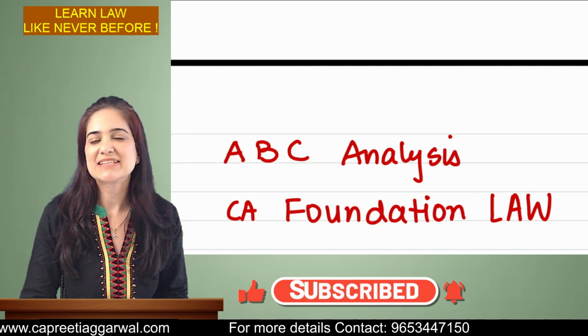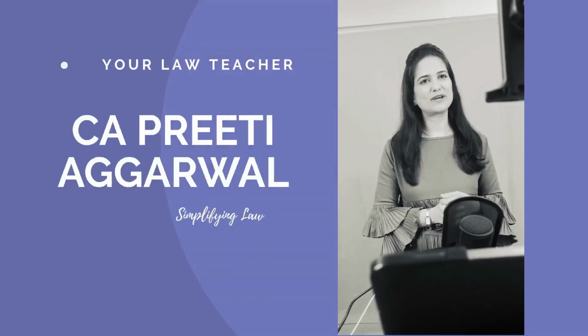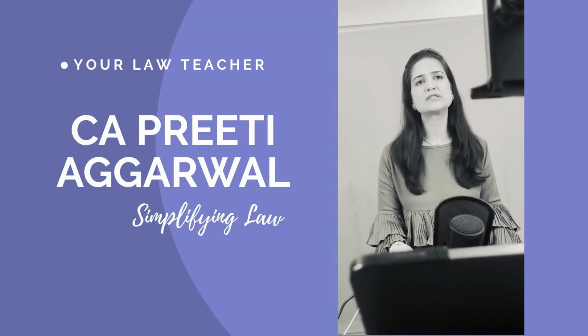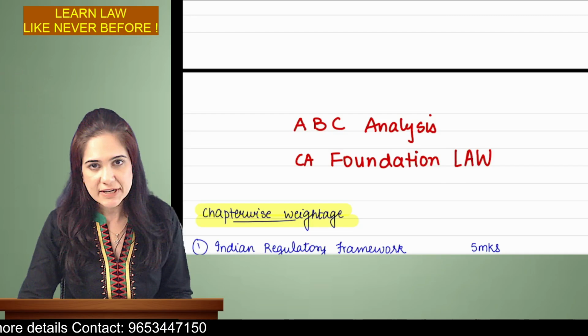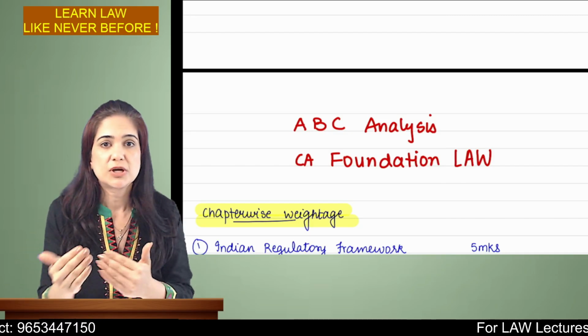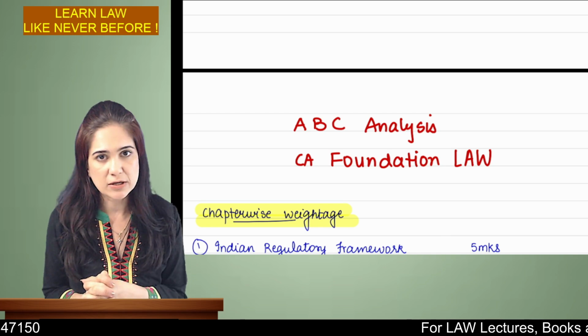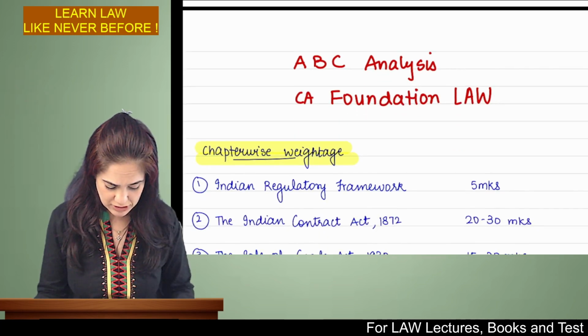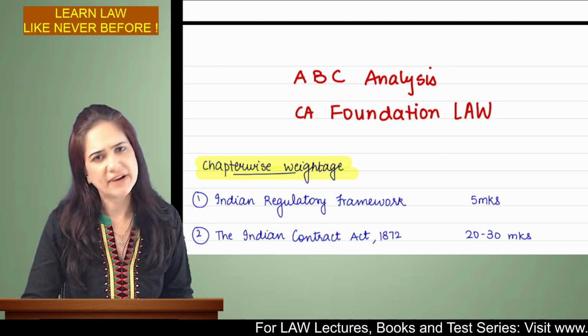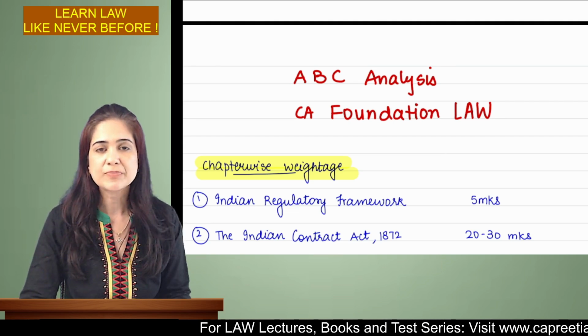Let us discuss the ABC analysis now. So starting with the weightage of chapters, because it is very important for us to know how much will be asked from a particular act. Okay. So this is a chapter-wise weightage. Indian Regulatory Framework has a weightage of 5 marks, a very low weightage chapter.